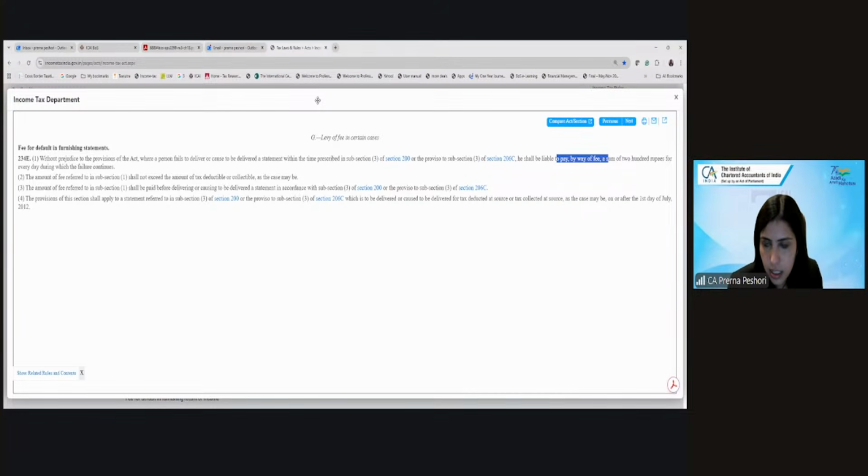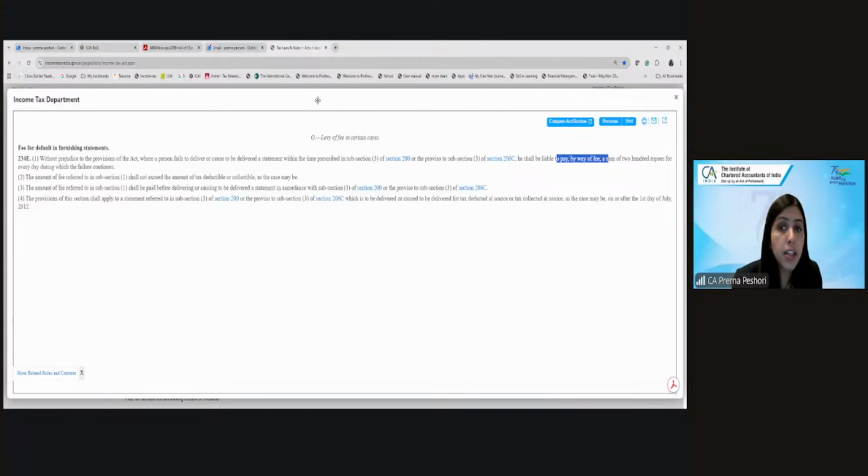Plus, there are also certain penalties which are imposed in case you fail to submit your TDS returns. So it is not that only the late fee is applicable in this case. There will also be penalties in respect of the non-submission of your TDS return.